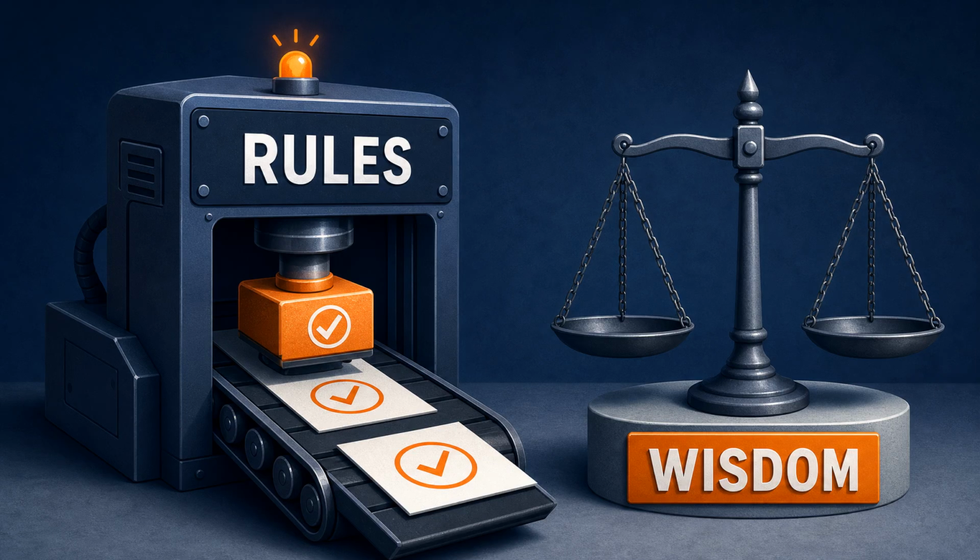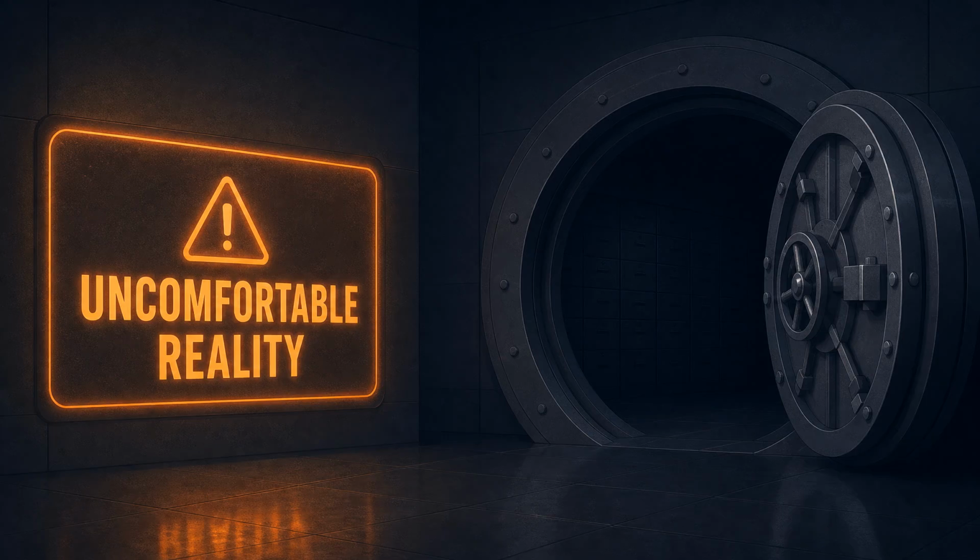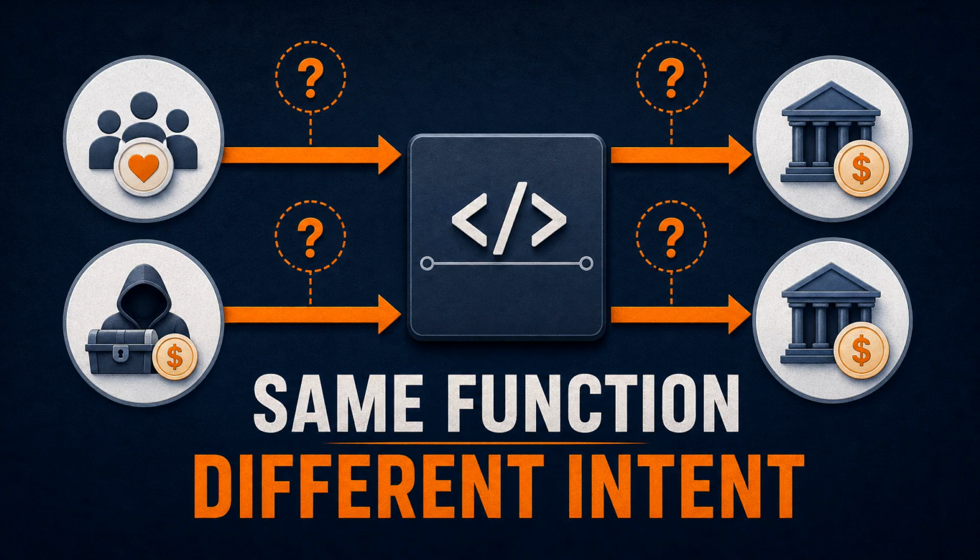Blockchains are very good at enforcing rules. They are not good at knowing whether a rule was wise. That is the uncomfortable part. Code does not understand intent. A smart contract does not know the difference between a legitimate community grant and a treasury drain if both actions use the same approved transfer function.